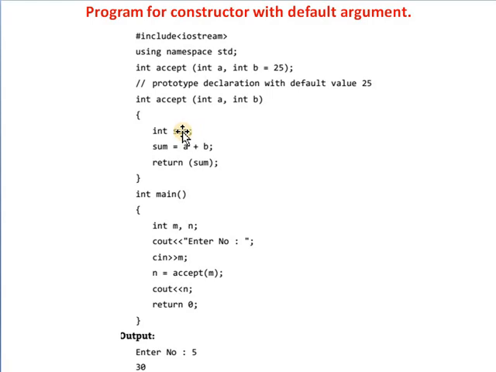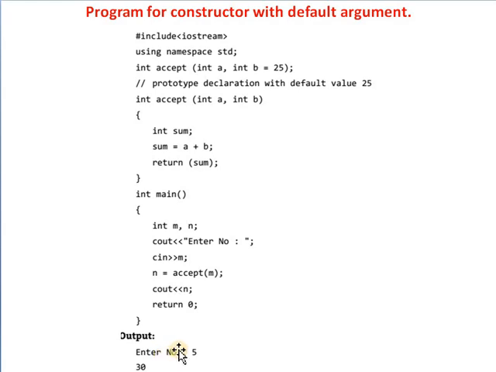It will consider the default value of b and add it with the value of a. So after execution, for example, if you enter a value as 5, then it will display the output 30.